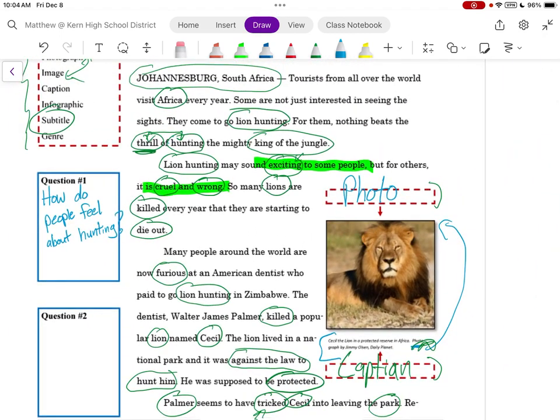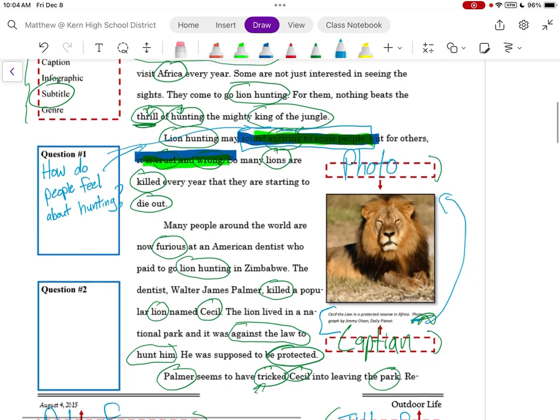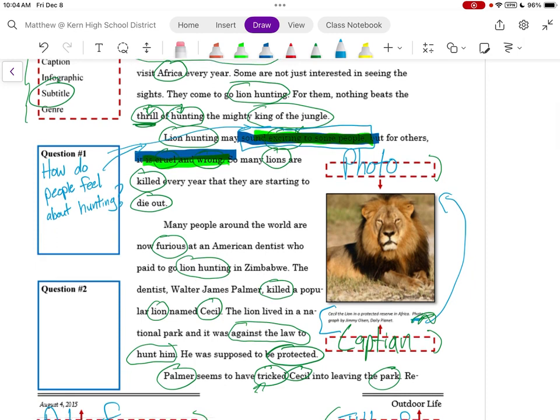And the answer to this is, of course, it is exciting for some. And I'll go ahead and highlight this for you guys. It is exciting for some, and for others, it is cruel and wrong. I'm actually going to point to both of these as answers. Question number 1, how do people feel about hunting? Answer: people are either excited about hunting or they think it is cruel and wrong.